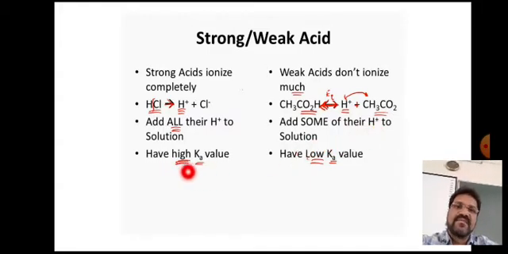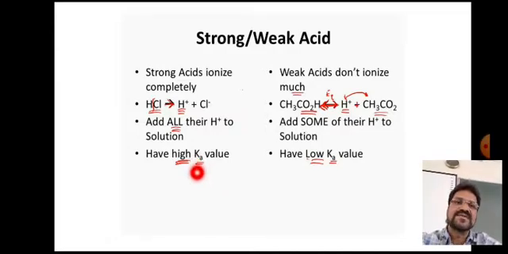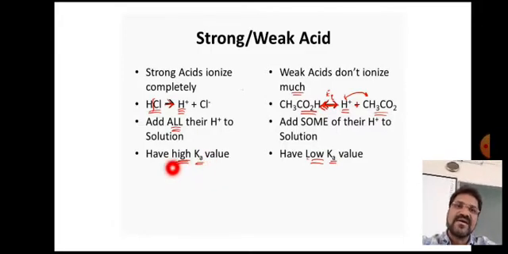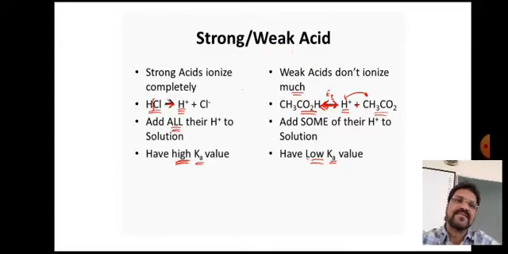Now, this is very important. Strong acids have a high ability of dissociation, and that ability of dissociation or ionization is measured in terms of the dissociation constant. This dissociation constant is abbreviated as Ka, the dissociation constant for acid. This dissociation constant is high for strong acids. The dissociation constant is low for weak acids.